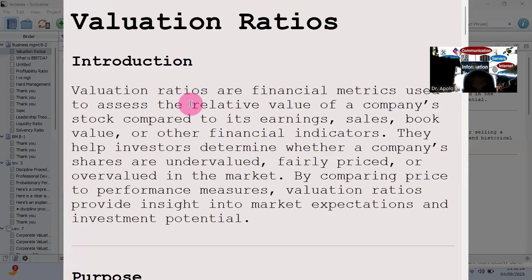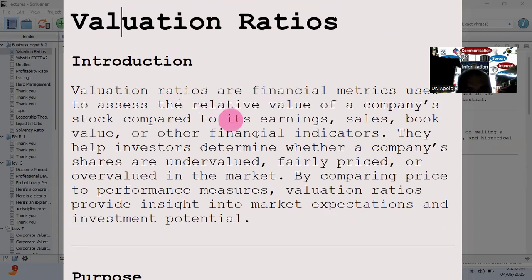Valuation ratio is a kind of valuation used in business. Valuation ratios are financial metrics used to assess the relative value of a company's stock compared to its earnings, sales, book value, or other financial indicators. They help investors determine whether company shares are undervalued, fairly priced, or overvalued in the market. So basically it's comparing price with performance measures. Valuation ratios provide insights into market expectation and investment potential.